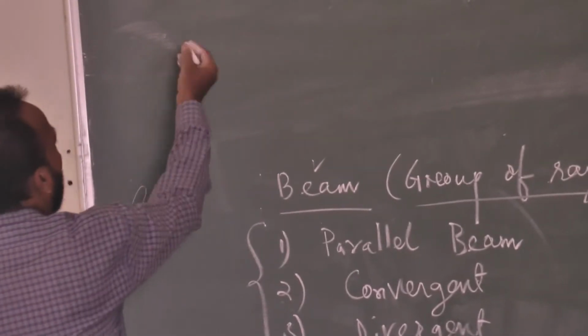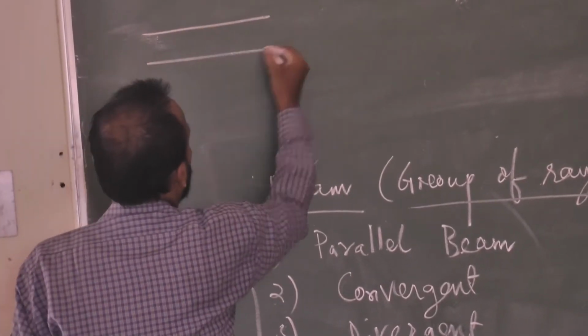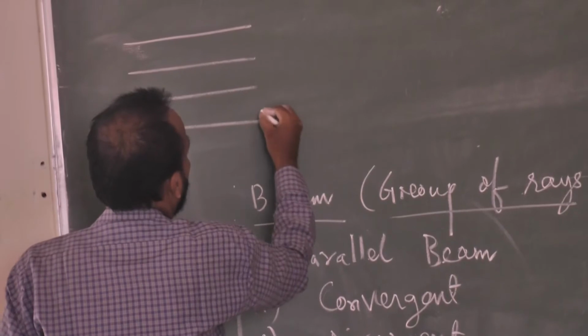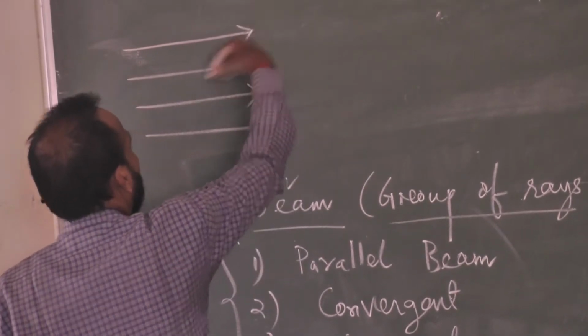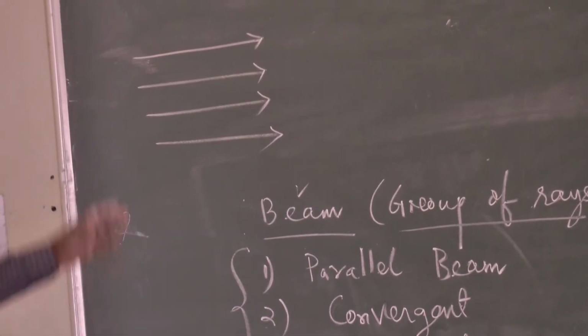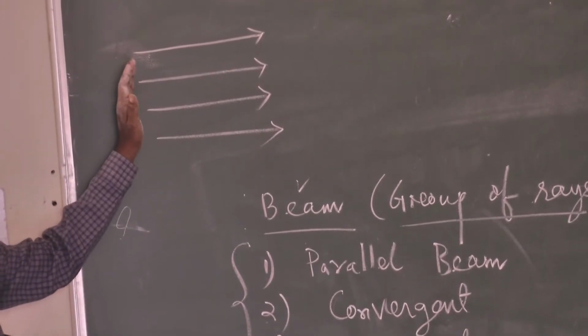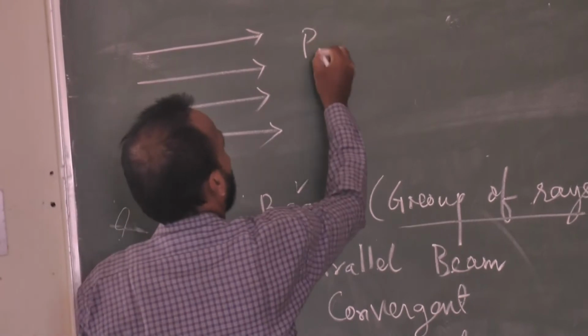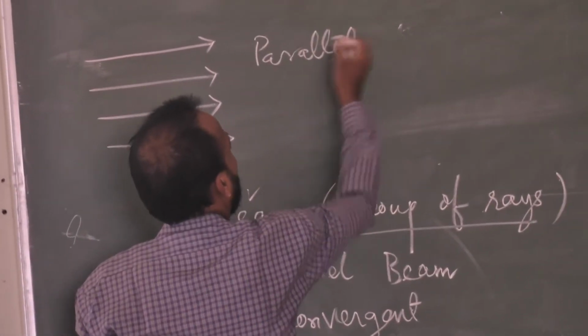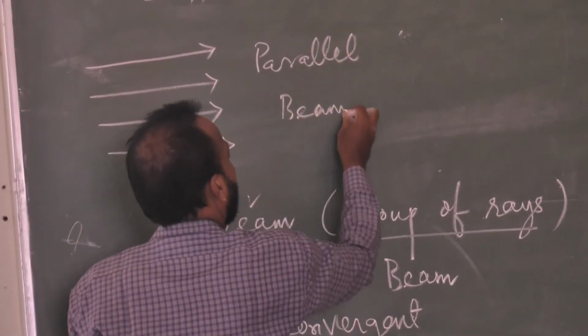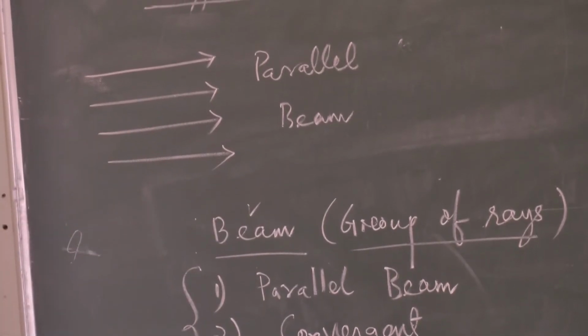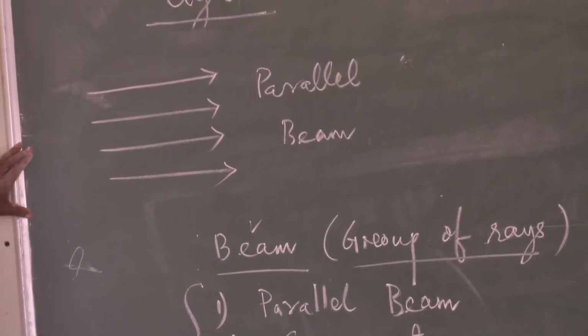You see, first, parallel means what? Let us take an example. All these rays, all the light energy traveling like this, I think is a simple diagram of the parallel beam. Suppose someone says show a parallel beam and draw the line. In mathematics also we construct parallel rays like this.